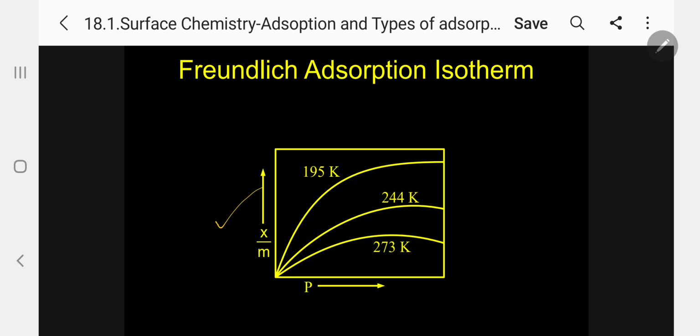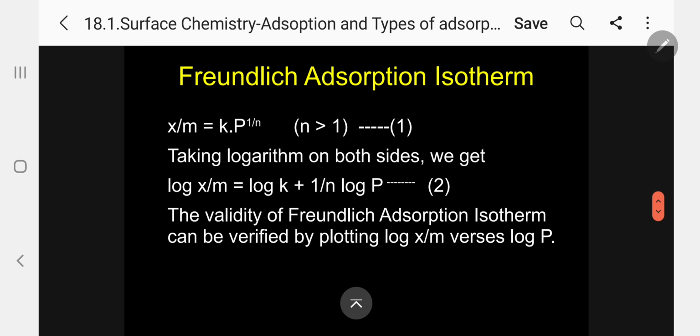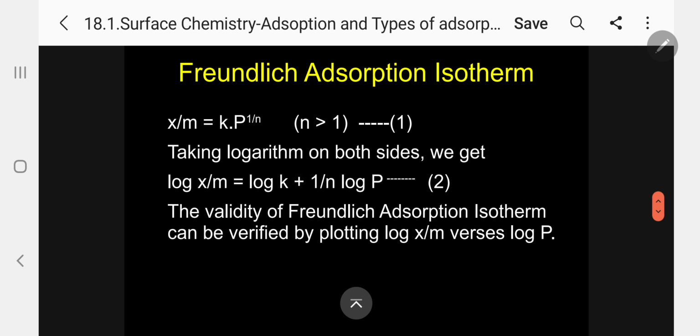When you plot x by m versus pressure at different temperatures, we are having a curve like this. Kindly follow. Now coming to the Freundlich adsorption isotherm, the original equation is x by m equals k into p to the power of 1 by n. Here n is greater than 1.